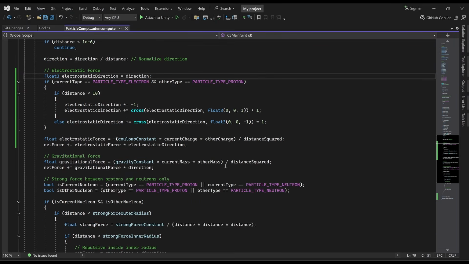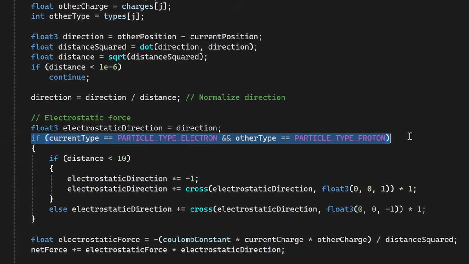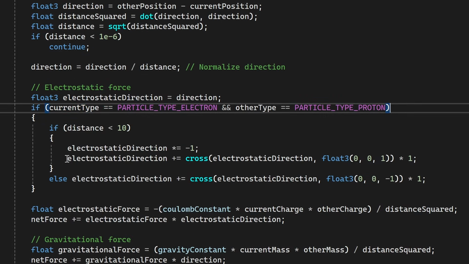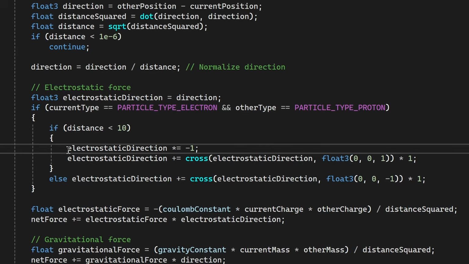I've done a bit of coding off camera, and what I've done essentially in our compute shader is, when we're iterating through particles and get to the electrostatic force, if the current particle is an electron and the other one is a proton, we're going to give some force to it in the orbital direction to try to make it spin clockwise, as well as giving it a little bit of distance from the protons by also adding a little bit of a repulsive force if they get too close.